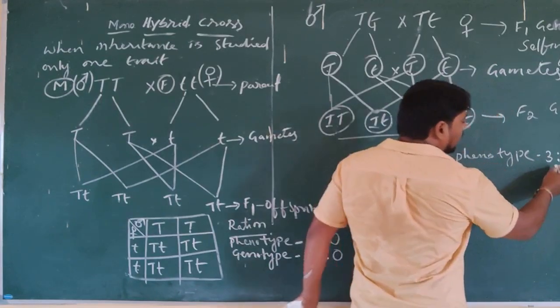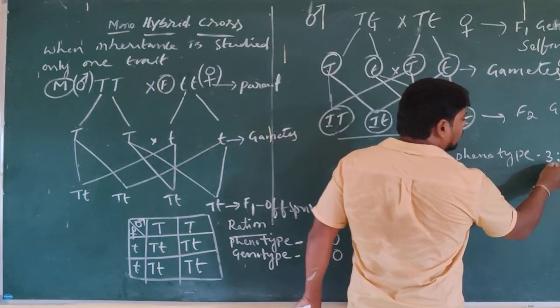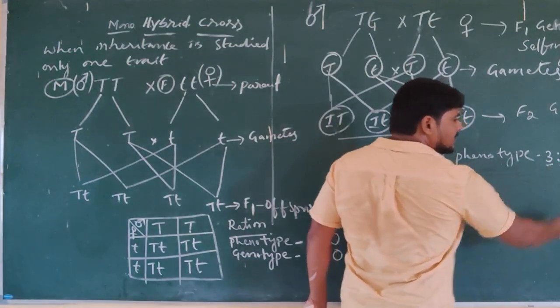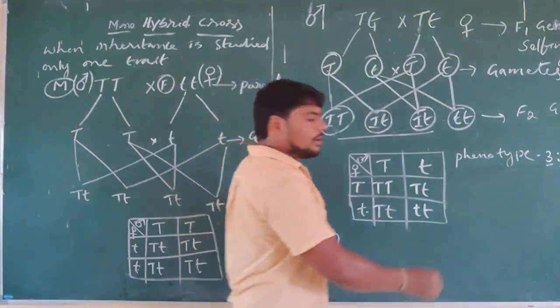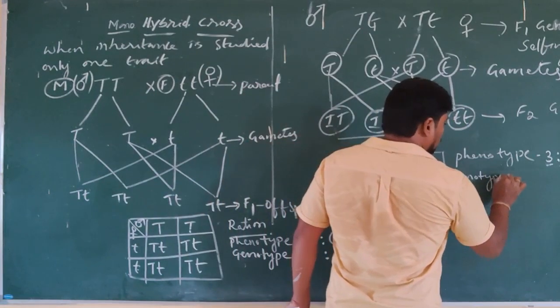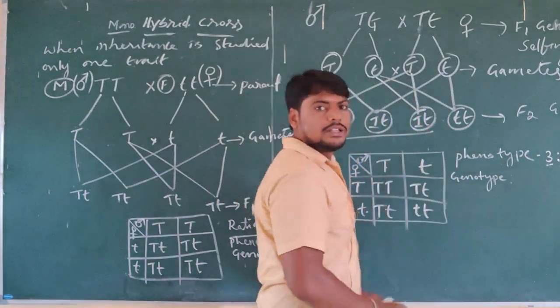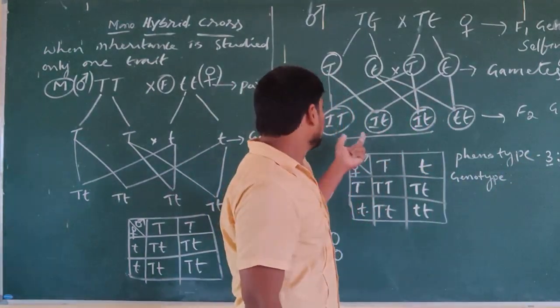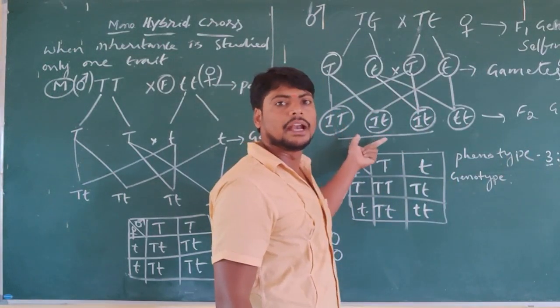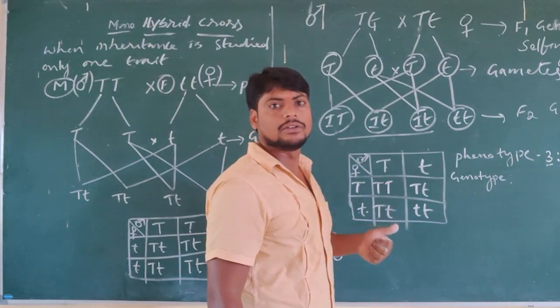So the first in 3:1, 3 represents the dominant and 1 represents the recessive. Now, in genotype ratio, we have to take the genetic combination. Genetically, all 3 plants do not have the same pair of alleles. That is what you have to notice.